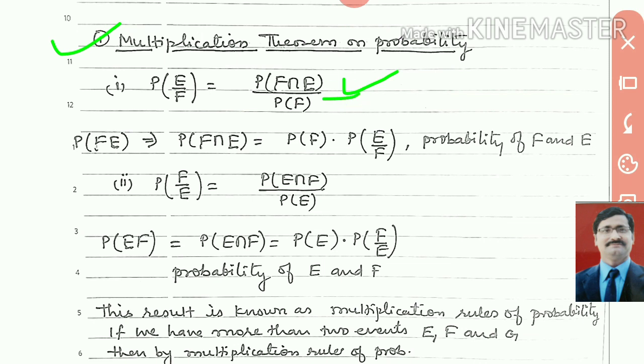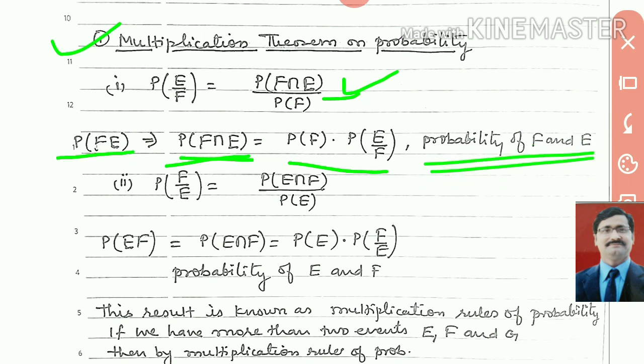If you do the cross product, what you get is P(F intersection E) equal to P(F) into P(E|F). Look here, P(F and E), or we can say P(F intersection E), both are the same. So don't be confused.